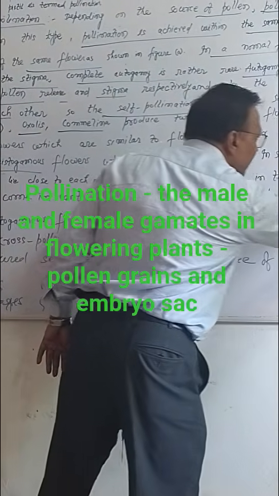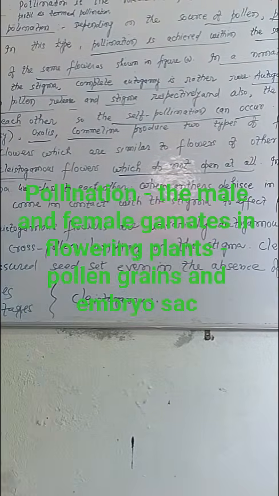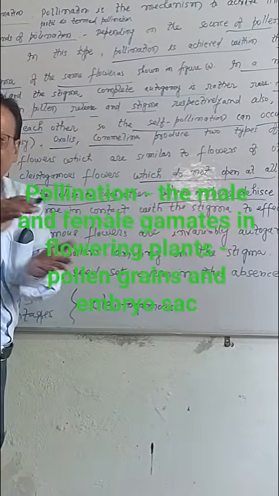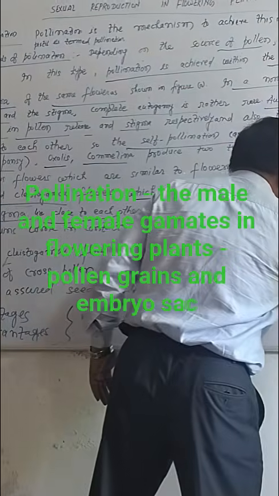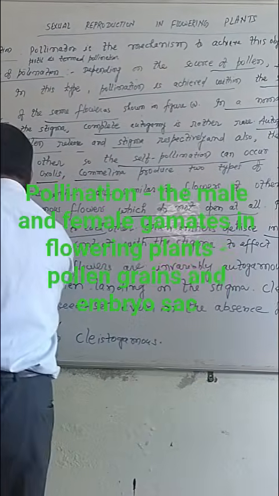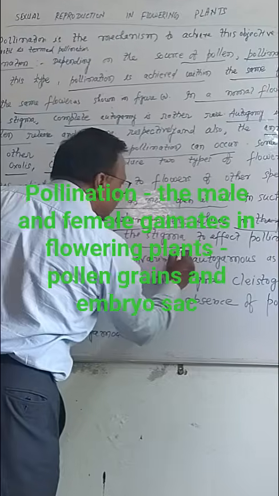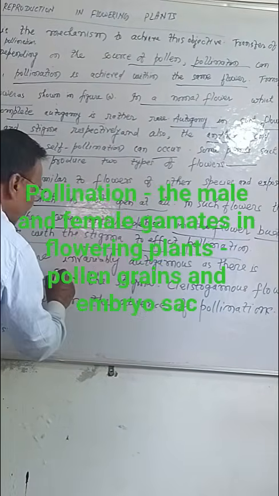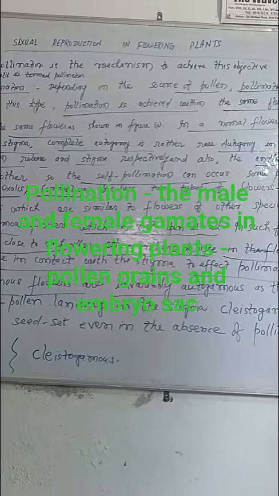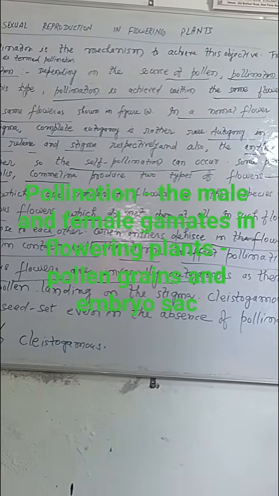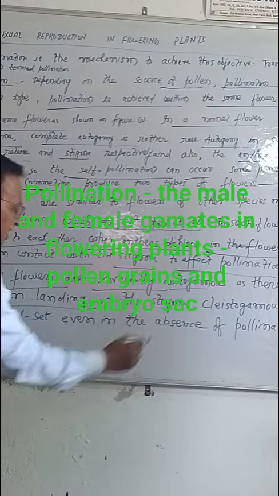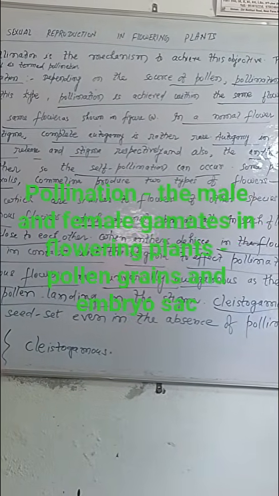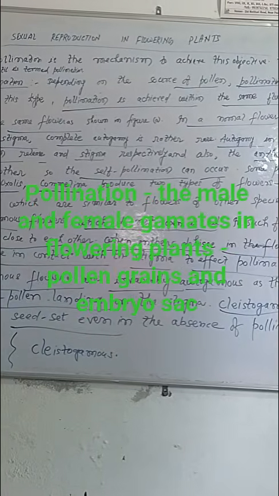In such flowers, the anther and the stigma lie close to each other, and when anthers dehisce in the flower buds, pollen grains come in contact with the stigma to effect pollination. Thus, cleistogamous flowers are invariably autogamous, as there is no chance of cross-pollen landing on the stigma. Cleistogamous flowers produce assured seed set even in the absence of pollinators.